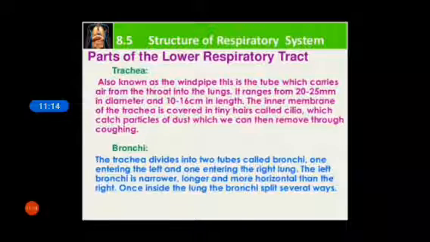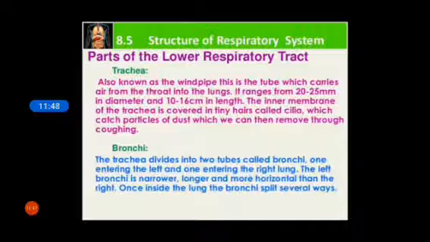The inner membrane of the trachea is covered with tiny hairs called cilia, which catch particles of dust, which we can then remove through coughing. The function of these cilia is to catch the dust particles, and after coughing we can remove these particles.